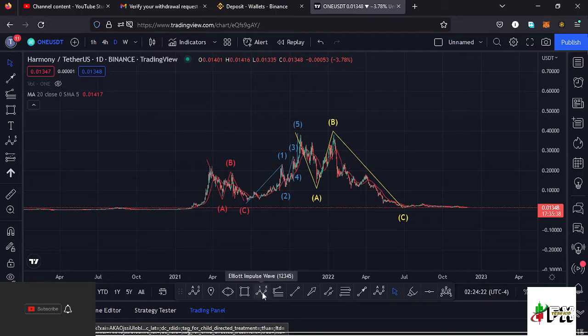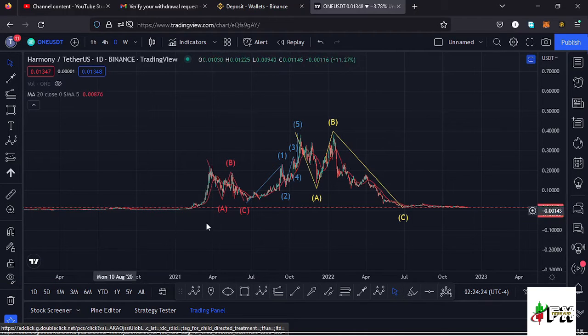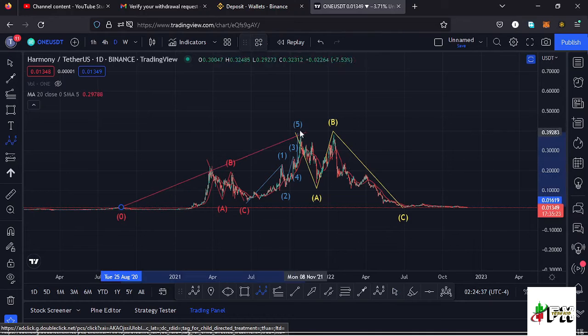And here on the daily chart you can see that HARMONYONE, from these low prices that we had been trading within, we have been seeing a very nice impulsive structure taking us back to an all-time high at around the $0.37 mark, in a movement that I'm terming as a higher Elliot wave count 1 to the upper side. And after seeing the all-time high, we have been seeing prices drop in this massive ABC corrective structure, which is right here in yellow, which has now taken us back to around the $0.012 mark, in a movement that I'm terming here on the daily chart as a higher Elliot wave count 2.